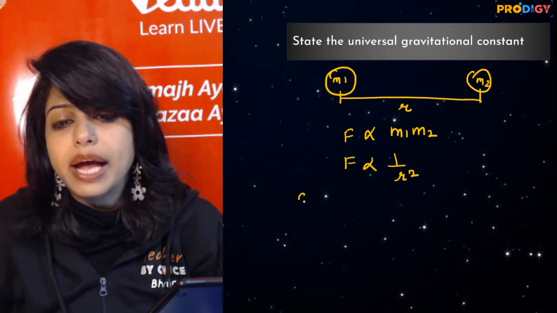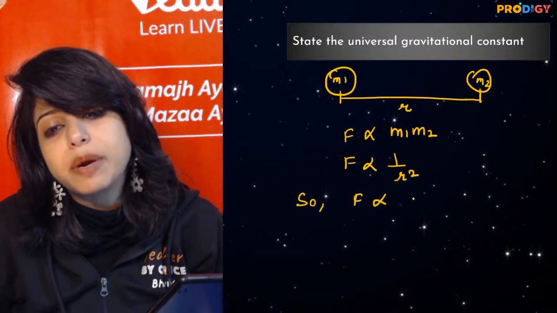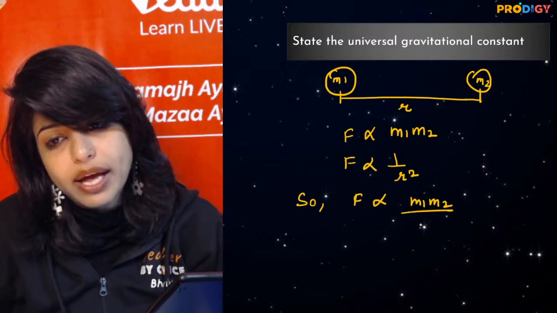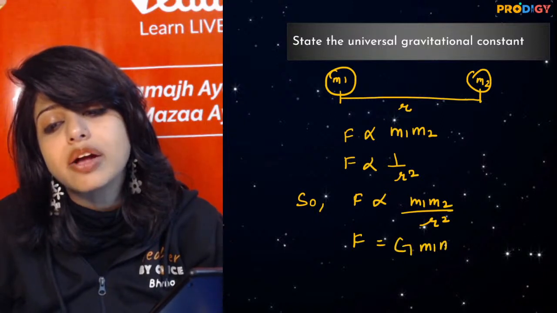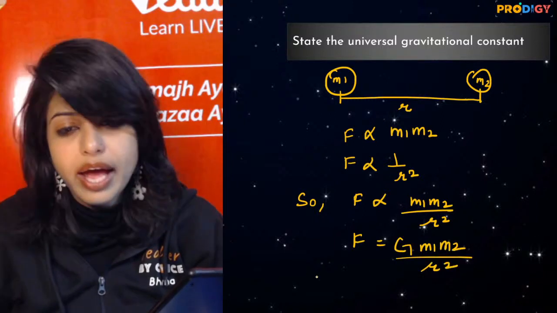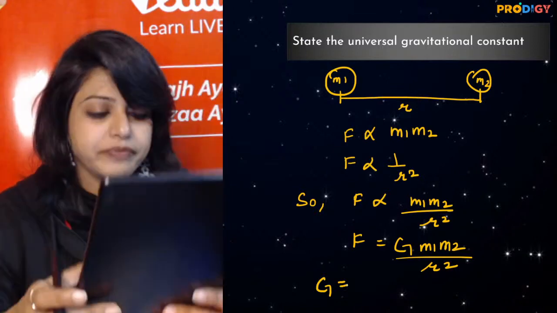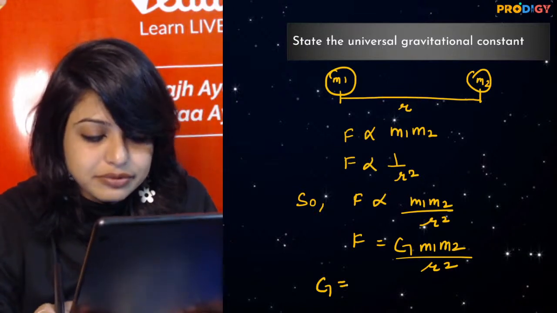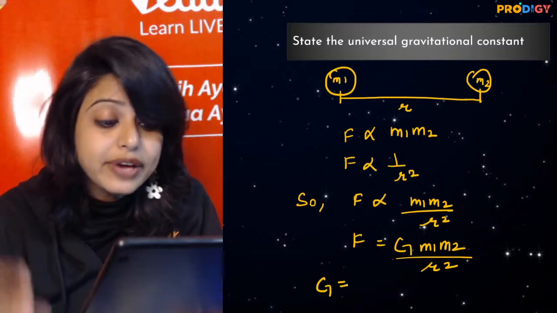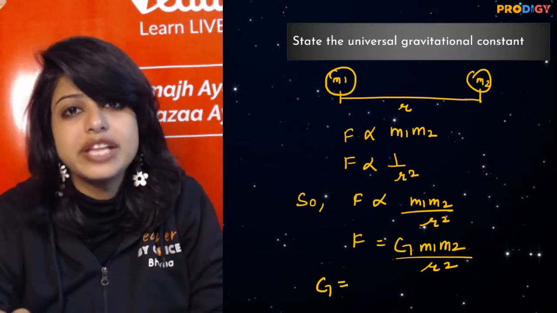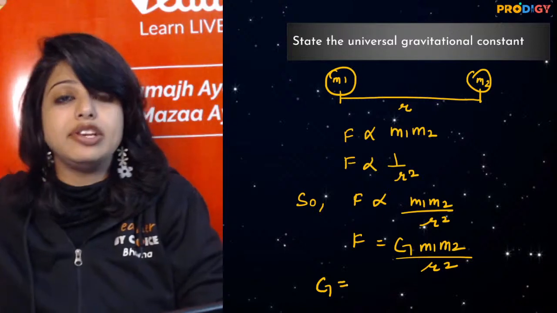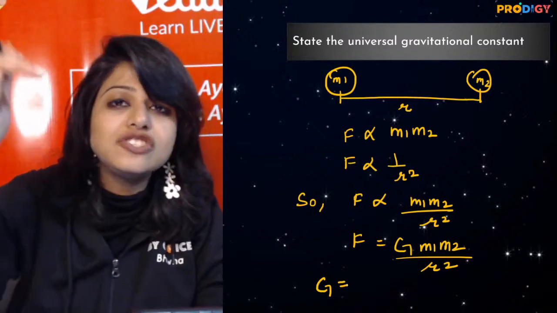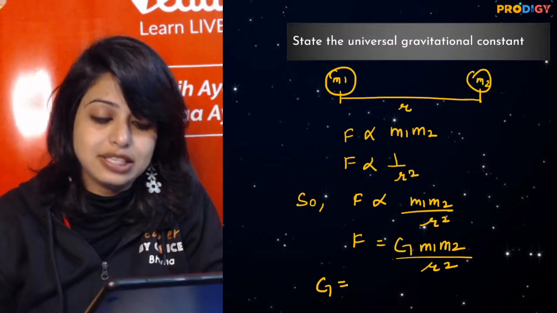So on combining, we get F is proportional to m1 m2 by r square. When I remove the sign of proportionality, my constant comes into the picture. And what is this value of G? क्या value होती है? Definitely, Chanda, if this is a 5 marker question, you will further give them the value of G and define G as well. ठीक है?